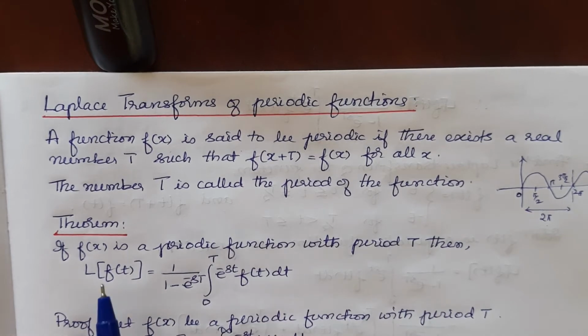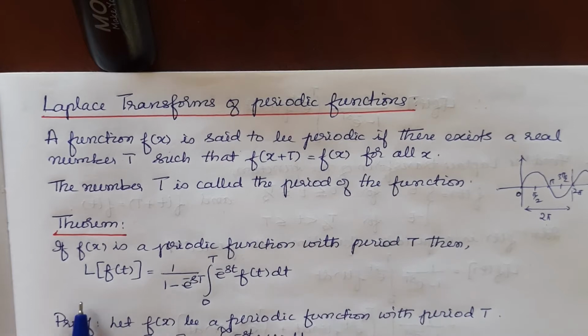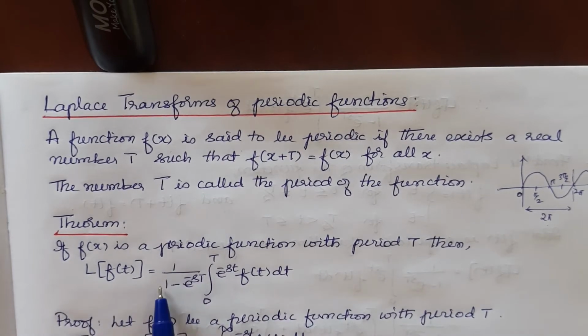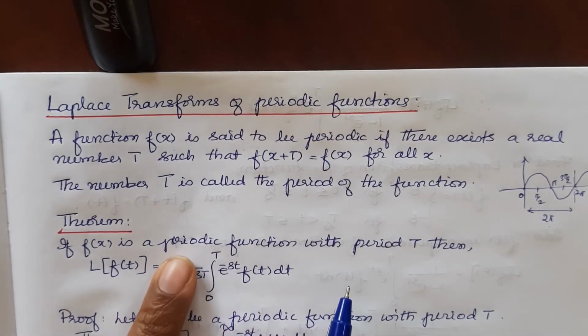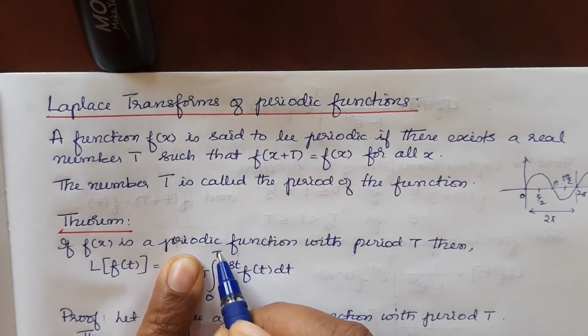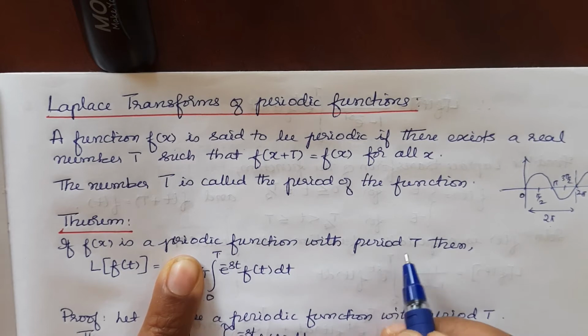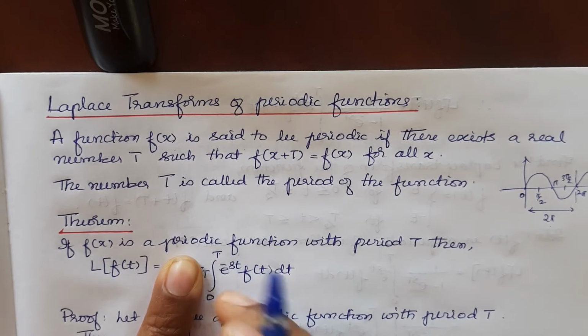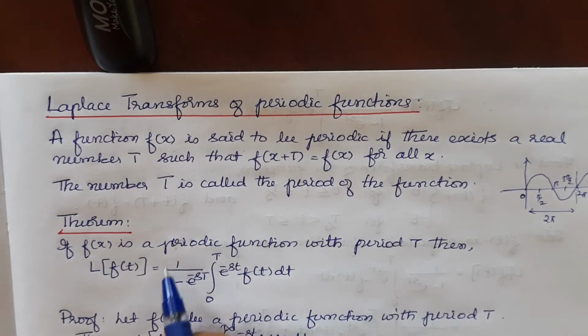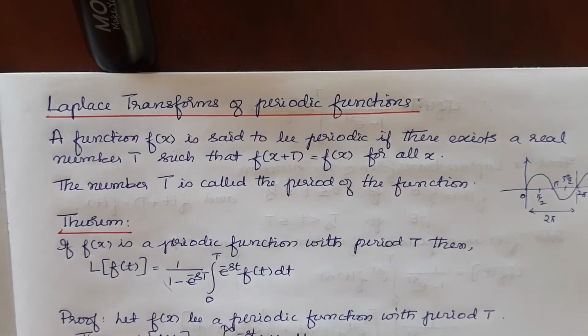We'll come to a theorem on how to find the Laplace transform of a periodic function. If f(t) is a function with period T, then L of f(t) is equal to 1 by (1 minus e power minus sT) times the integral from 0 to T of e power minus st into f(t) dt. In our usual definition for Laplace transform, this term is not there and the integral is from 0 to infinity. But once it is given that the function is with period T, I can reduce my integral from 0 to T, and the remaining part till infinity is balanced by this term 1 by (1 minus e power minus sT).